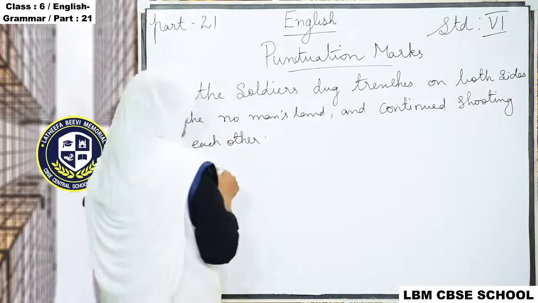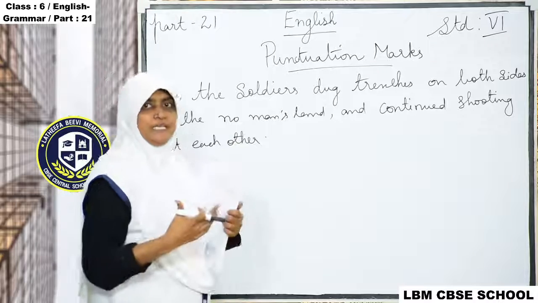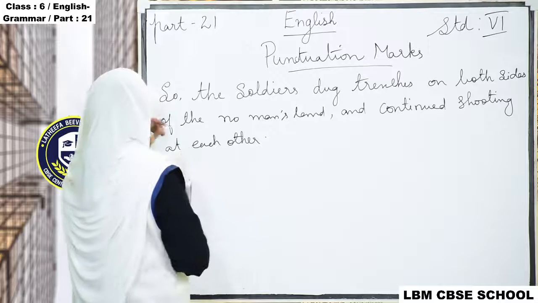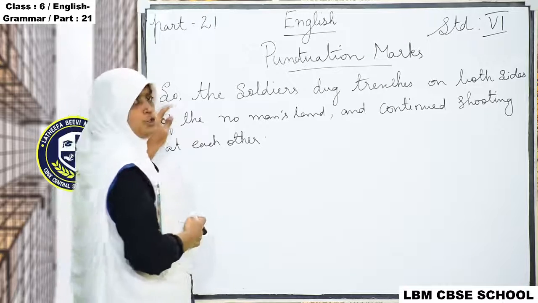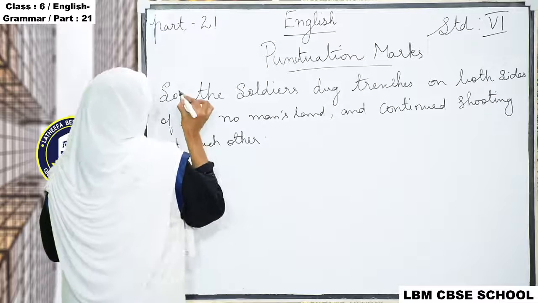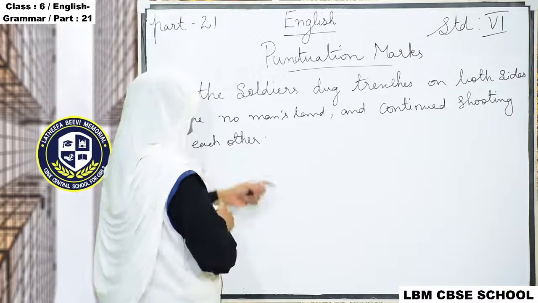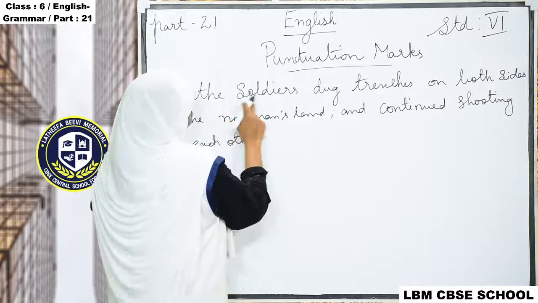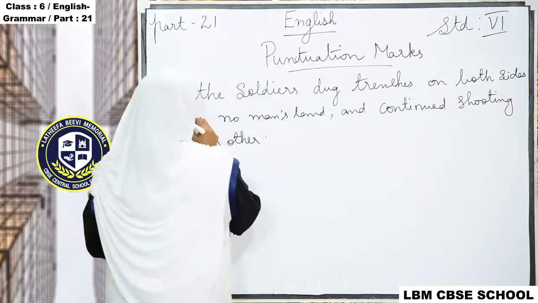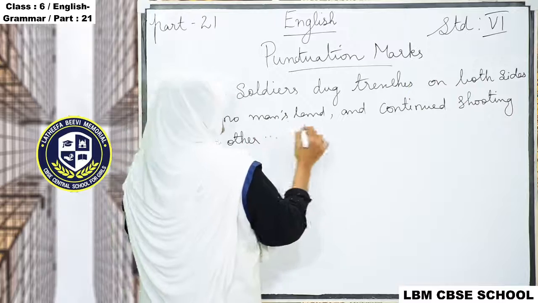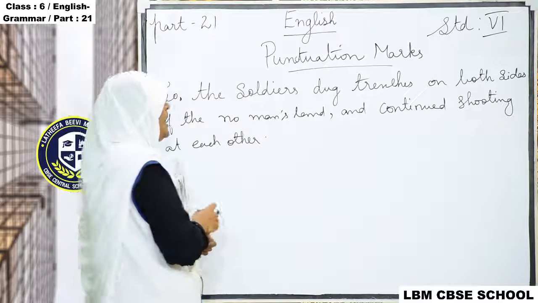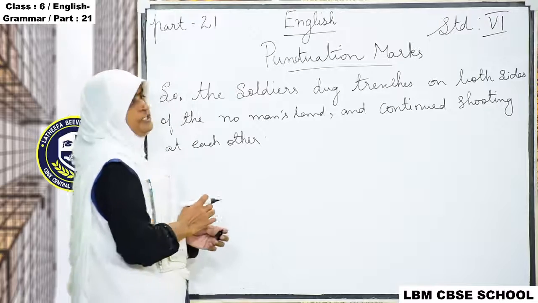So here we are going to see how many commas they are using in a sentence. Here first, they are using the comma, and then the soldiers dug trenches on both sides of the no man's land. Here also we are using the comma, and continued shooting at each other.